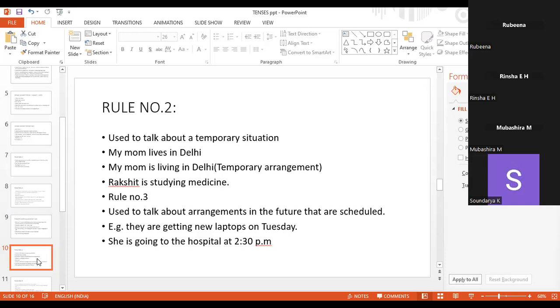And also, she is going to the hospital at 2:30 p.m. Right now maybe it is only 9 or 10 o'clock, but we have already fixed that she will be going to the hospital at 2:30 p.m. That is a temporary situation.